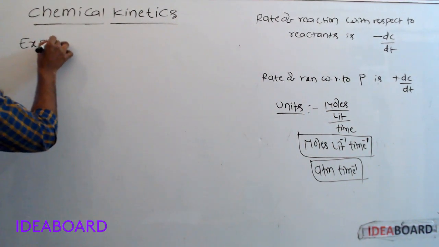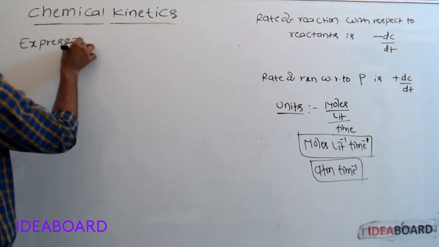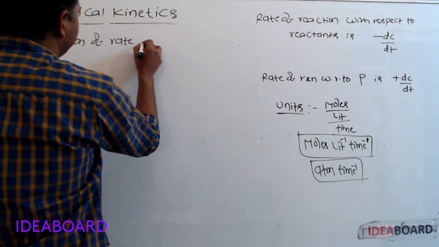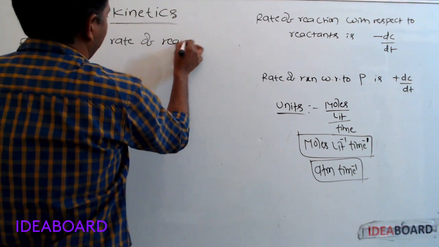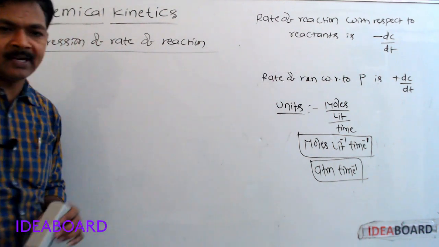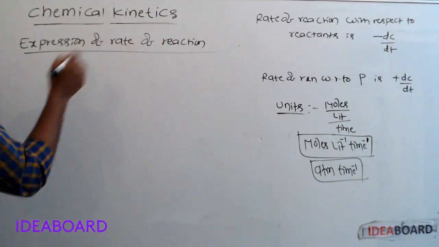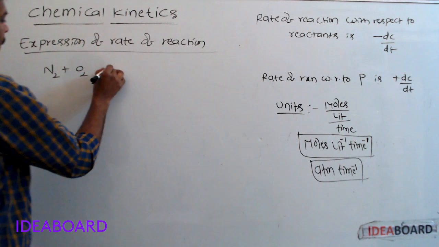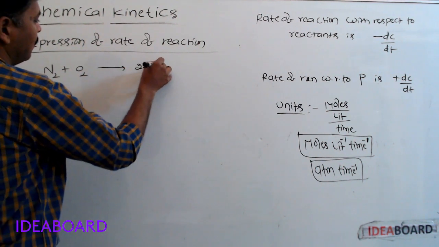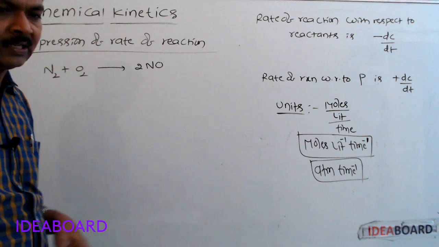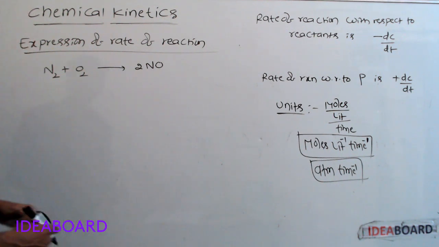Next, expression of rate of reaction. Let us take this reaction: N2 plus O2 gives rise to 2NO. Nitrogen and oxygen react and form nitric oxide.